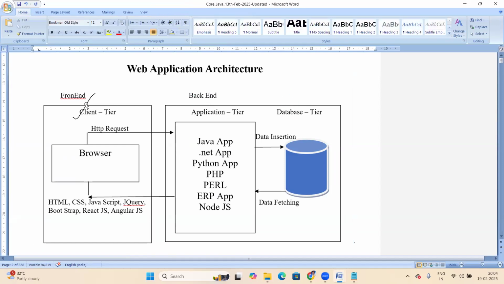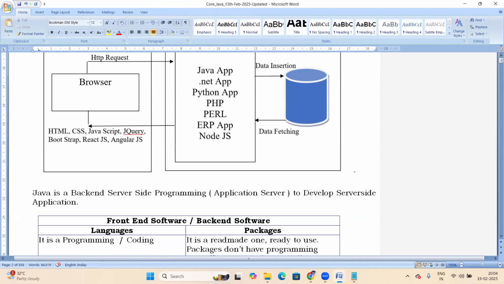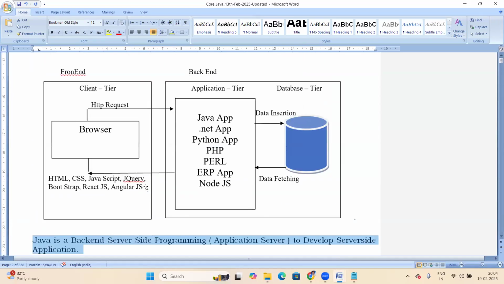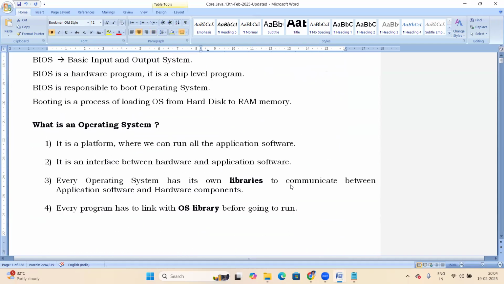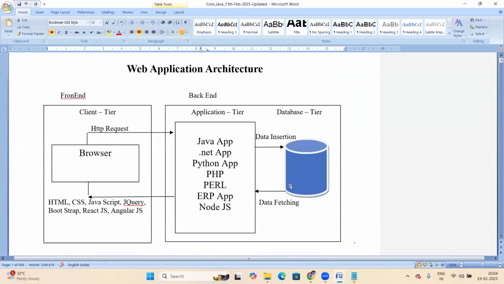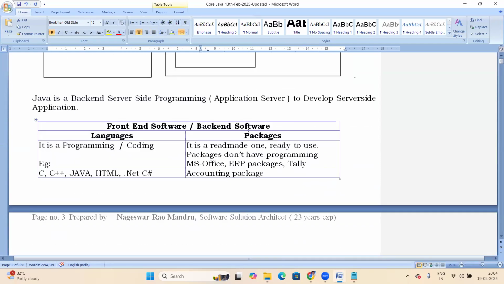So Java comes under backend. Java is a backend server-side programming language used to develop server-side applications. It is not front-end, it's backend. Java is a backend application software. Okay, fine. Now, front-end and backend.